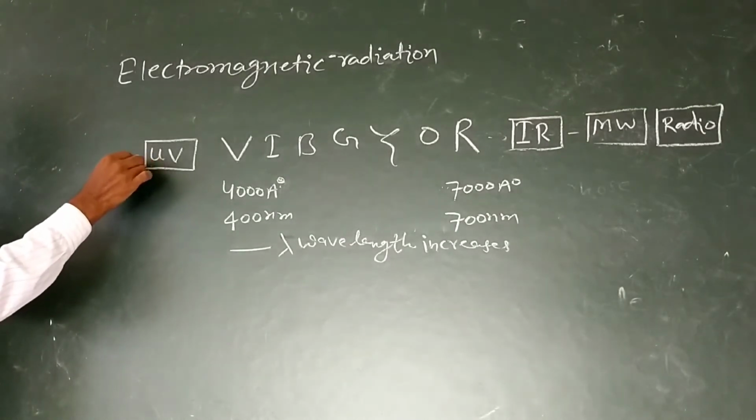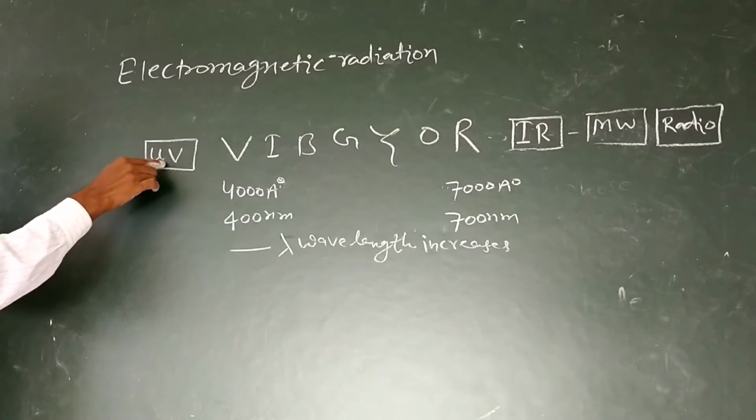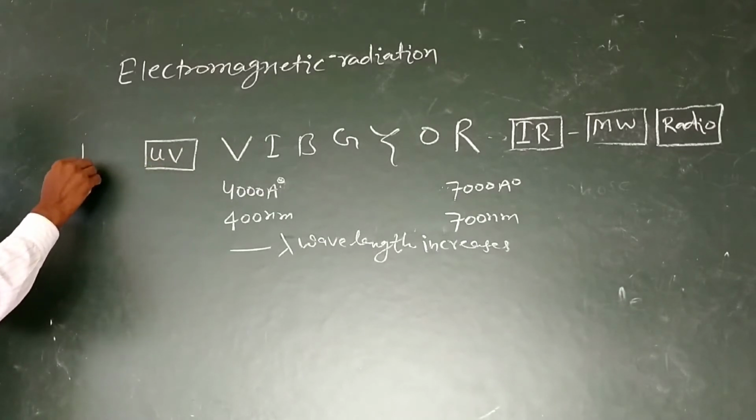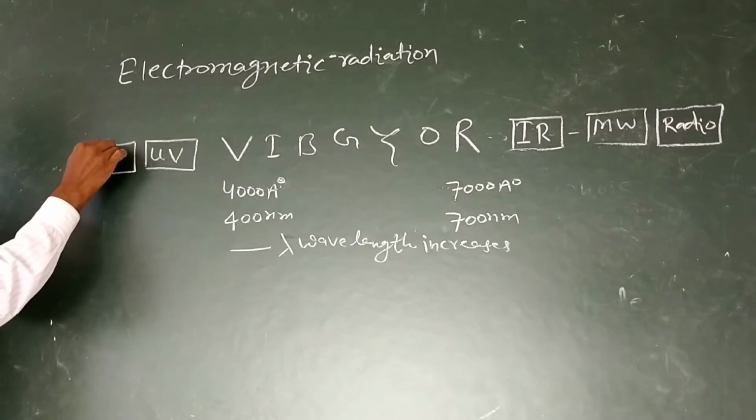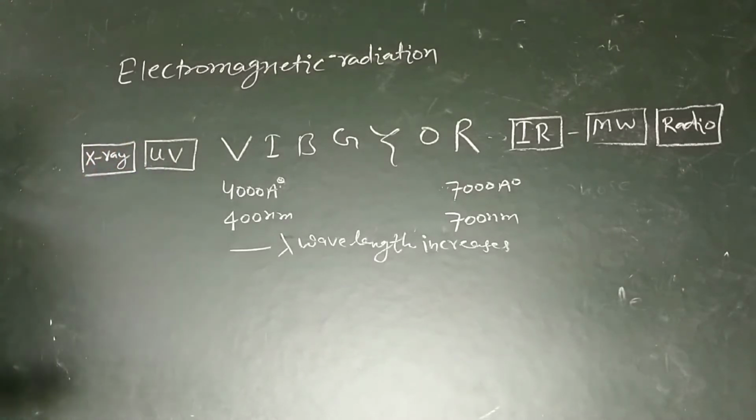Further, if the wavelength is less than the ultraviolet region, then the region is known as X-ray, which is used to check whether a bone is damaged or not.